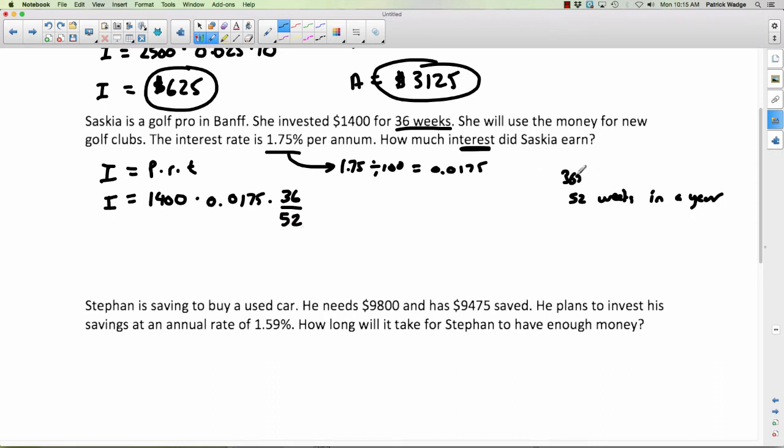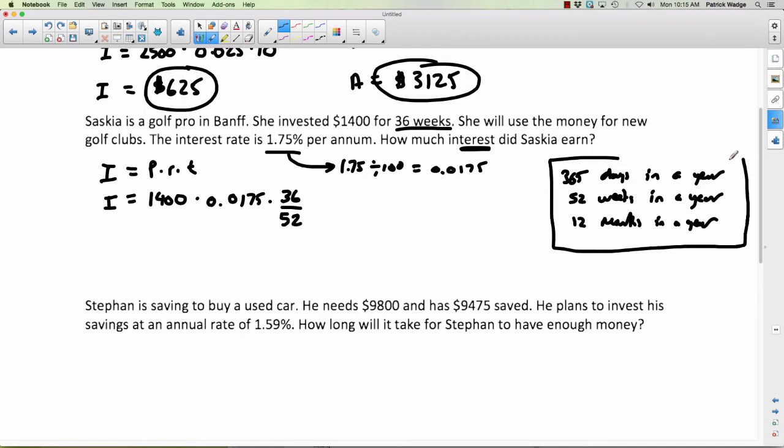There's 365 days in a year. We don't worry about leap years. Okay, the other possibility is if it said months, 36 months. So then we'd go 36 divided by how many months in a year? 12. And by the way, 36 divided by 12 equals 3. It would be 3 years, and that's perfect. So there's 12 months in a year. So make sure, if you don't know those things, make sure you write those down.